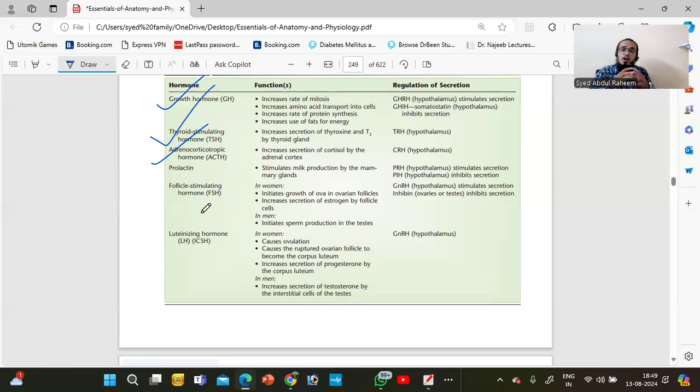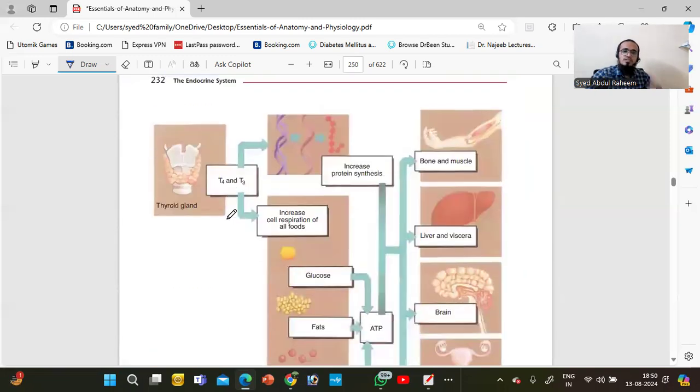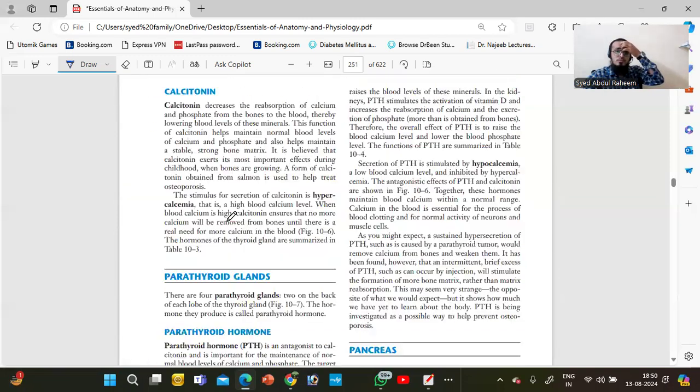When ovulation happens, the follicle will break down. In the male, the cells in the testes produce testosterone under the influence of FSH and LH. So these are the main hormones. This is also under the hypothalamus. So these are the anterior pituitary gland hormones.